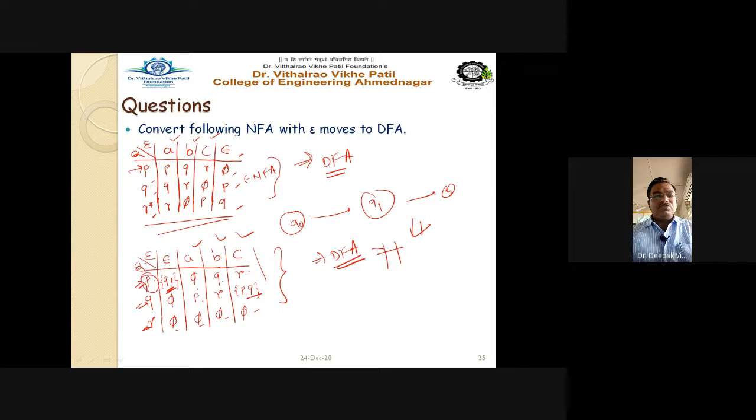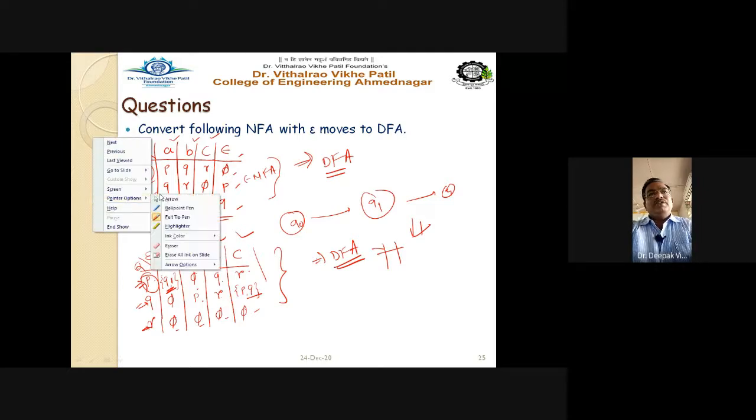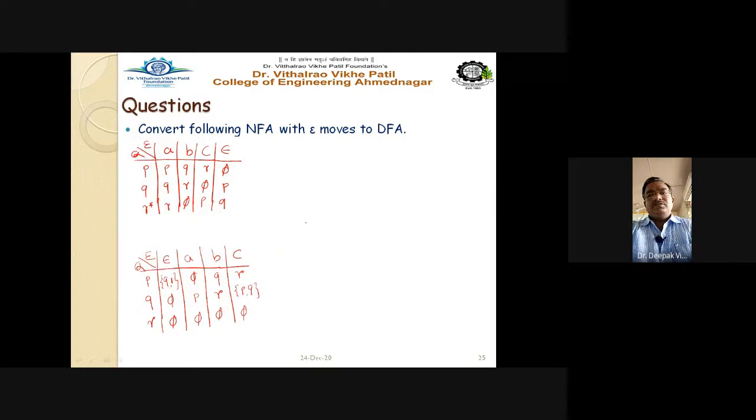Then start with the start state. P is the start state here also. Start always with the epsilon closure of P. Whatever may be the epsilon closure value of P, just start finding out the delta transitions. And while finding the delta transition, if a new state is encountered, you again mark it as capital B and start finding its delta transitions, right? So that's all here. Very simple. There is no difficulty, no critical part involved while converting your NFA with epsilon moves to the DFA, right?